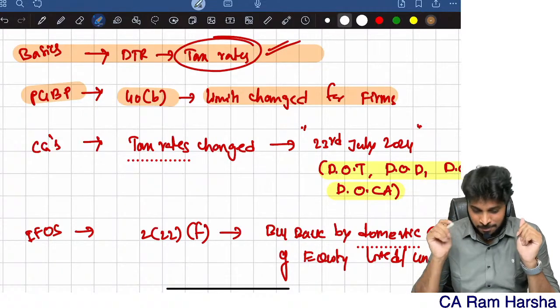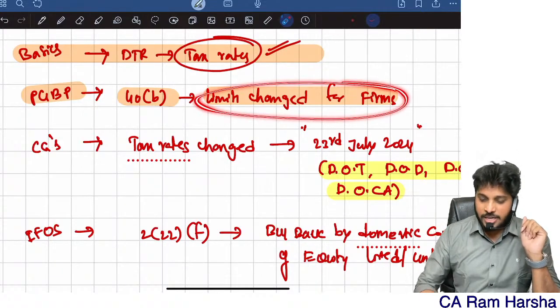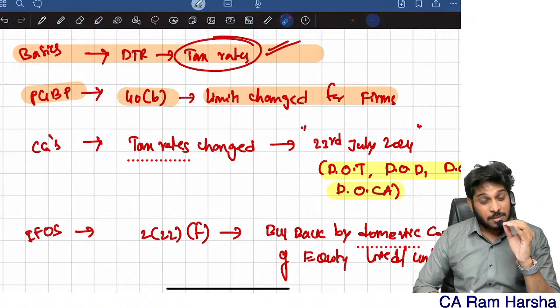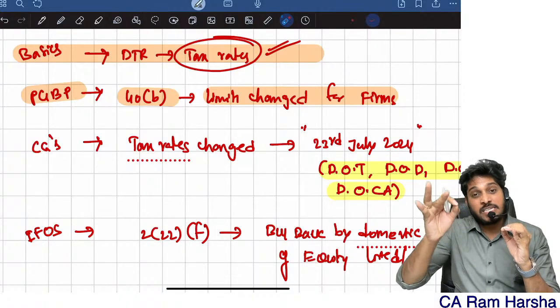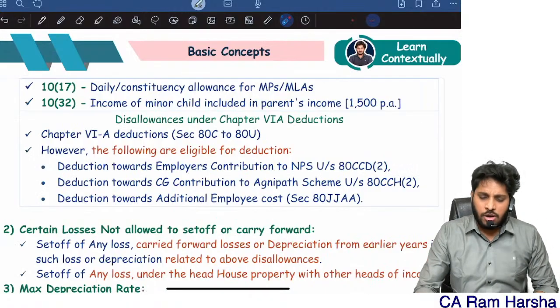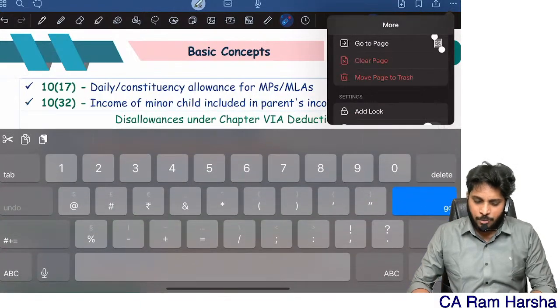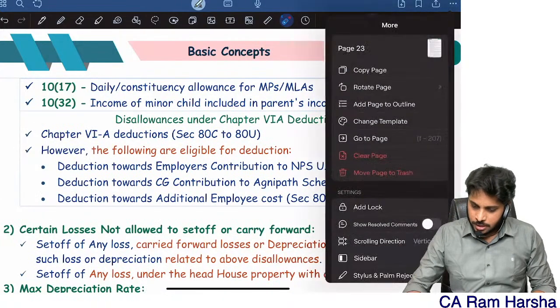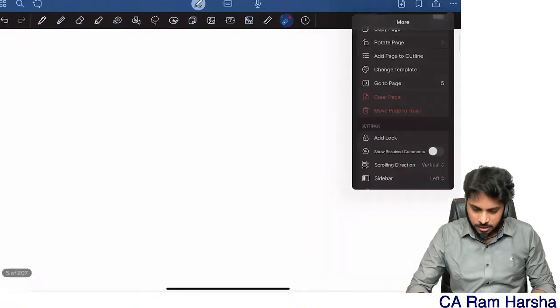So firms are paying some remuneration to working partners, right? The remuneration eligibility limits have been changed. Earlier, like I will show you straight away, for example, I'll directly go to the PGBP point.